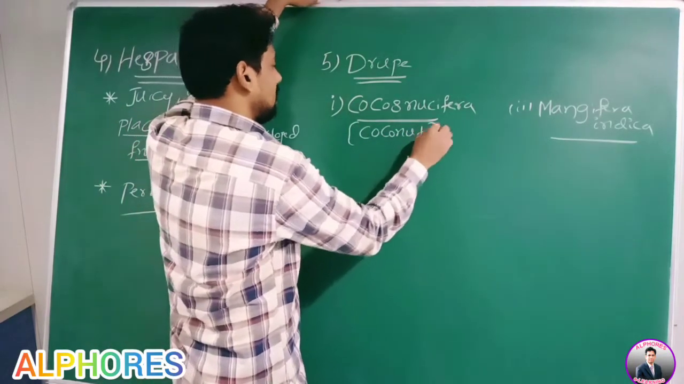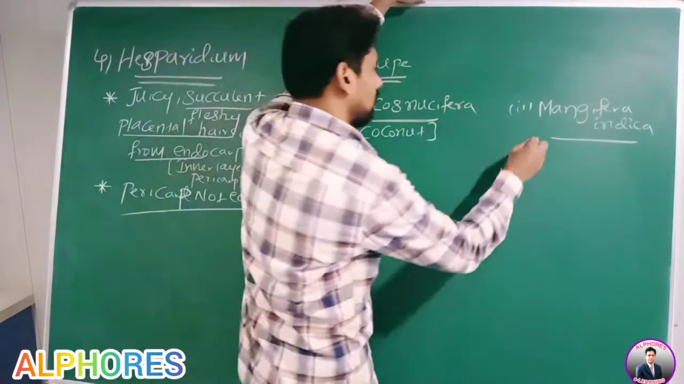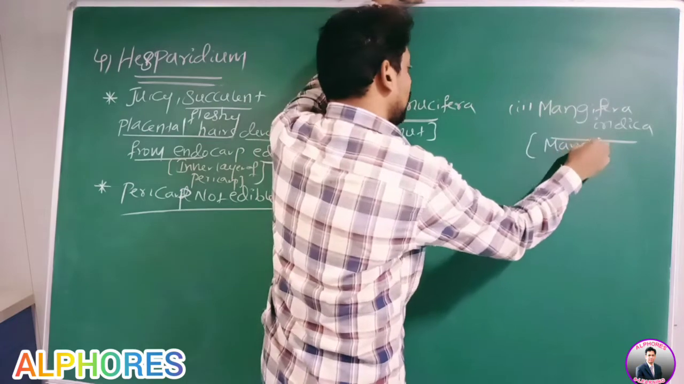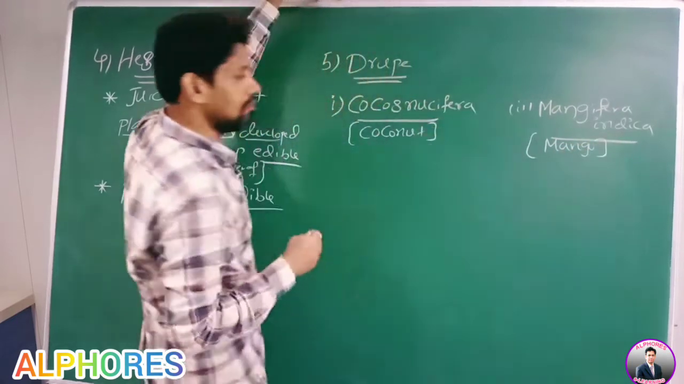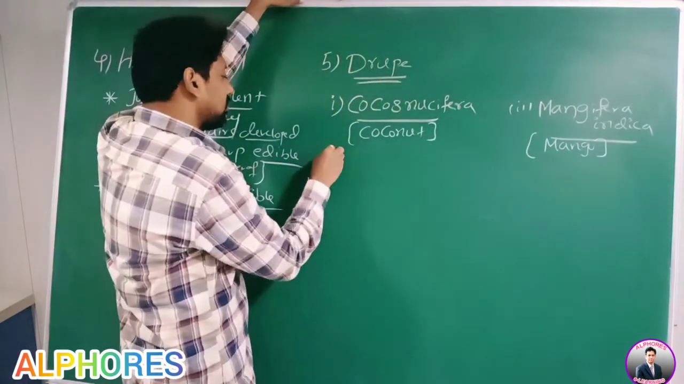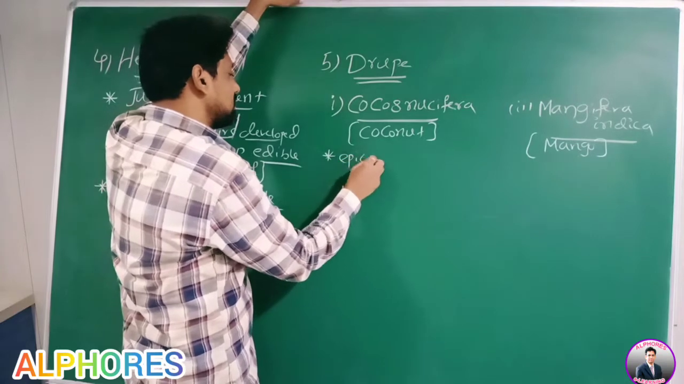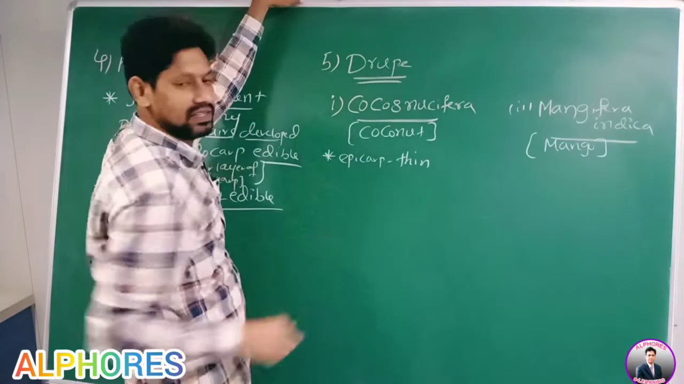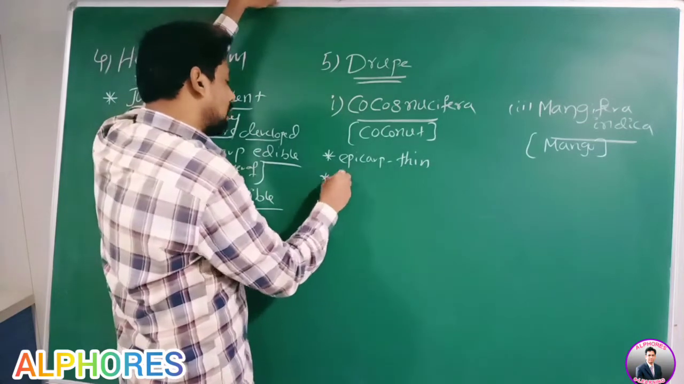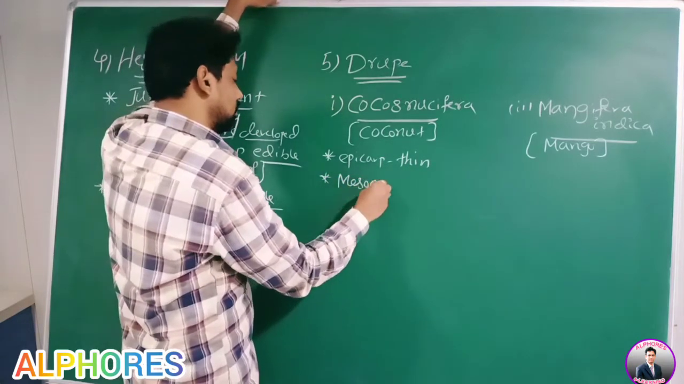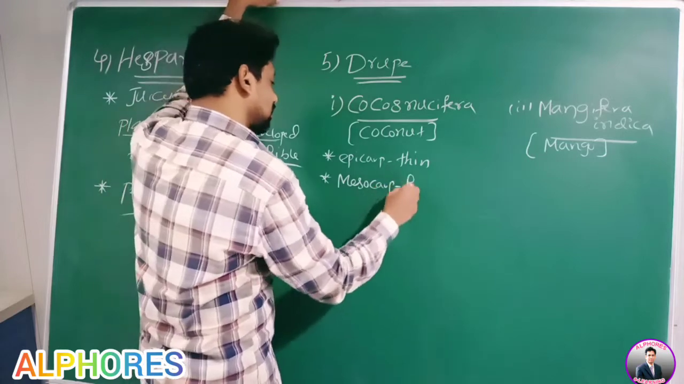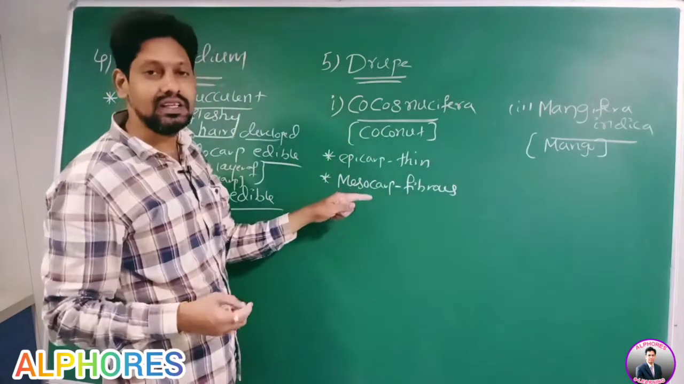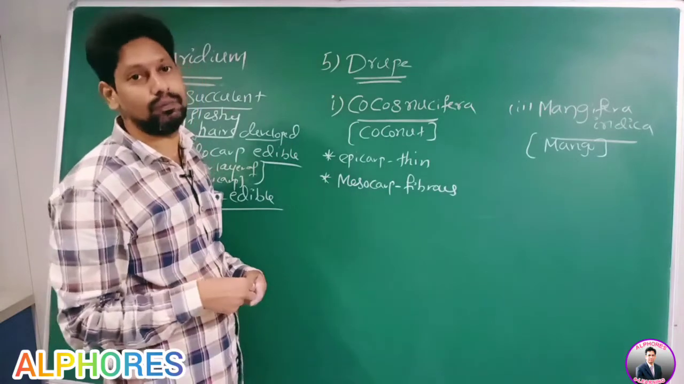What is the common name of Cocos nucifera? Coconut. Whereas Mangifera indica, common name is mango. In case of coconut, epicarp is thin, whereas mesocarp is fibrous. And this fibrous part has commercial value.